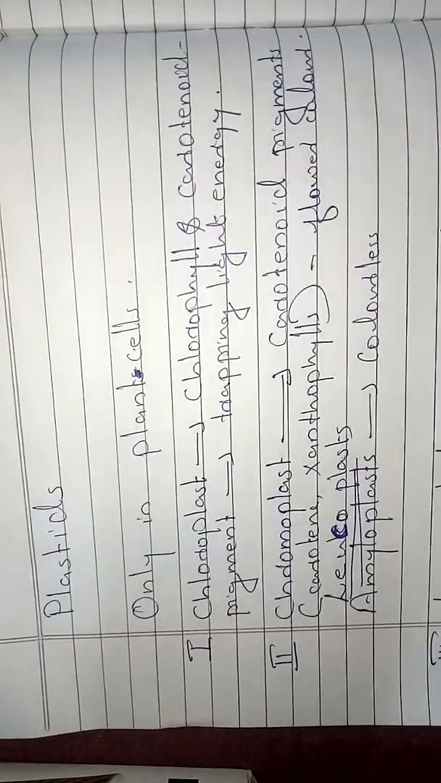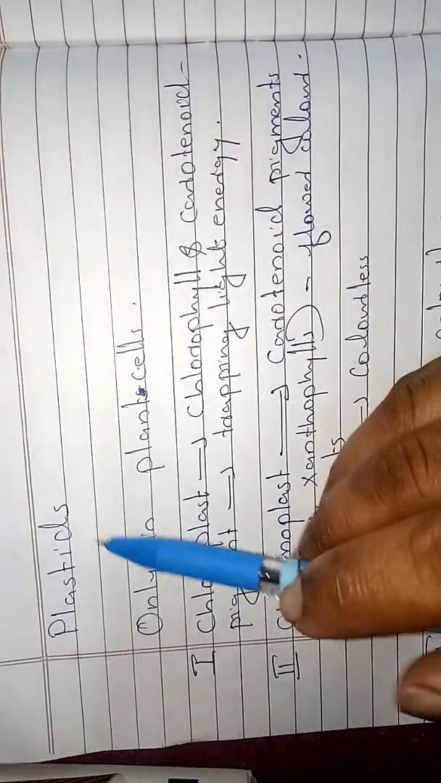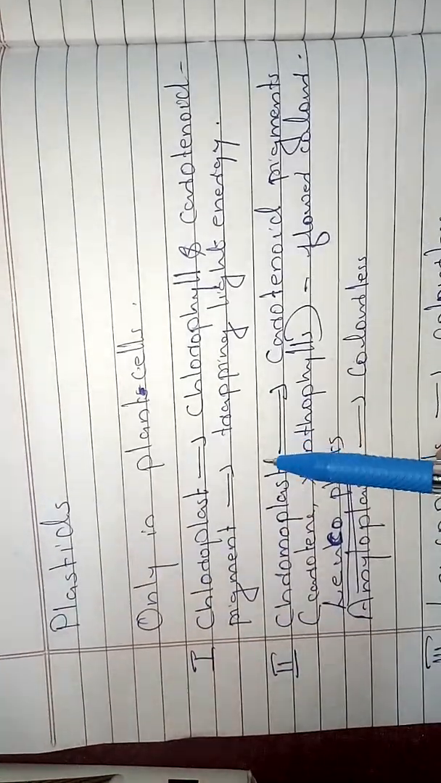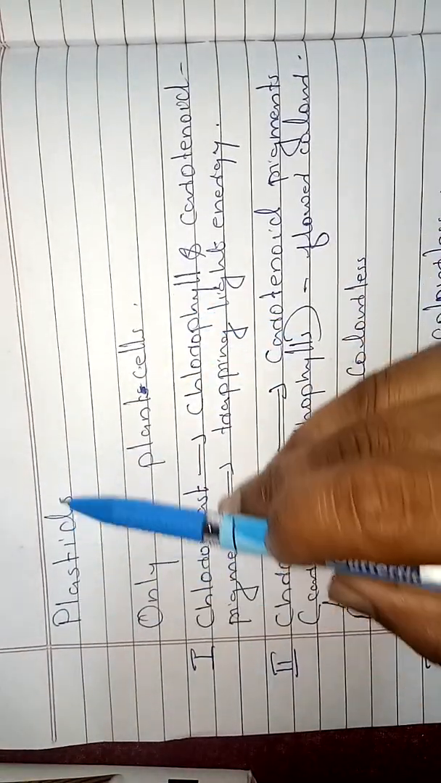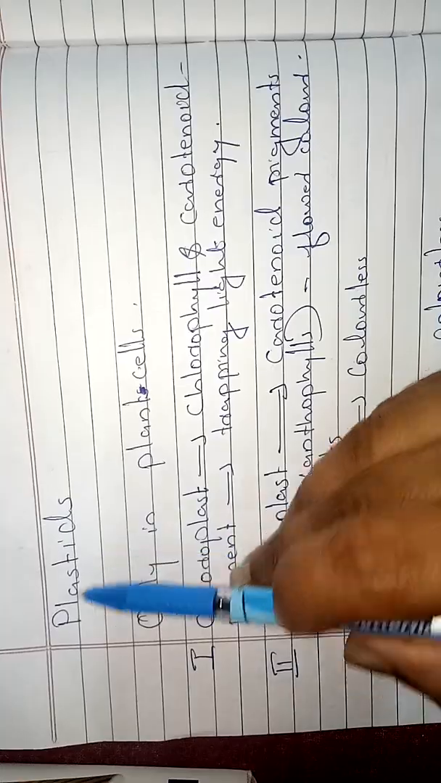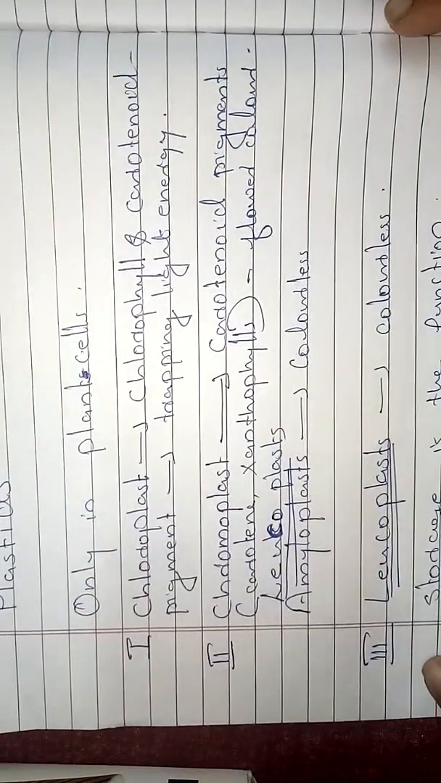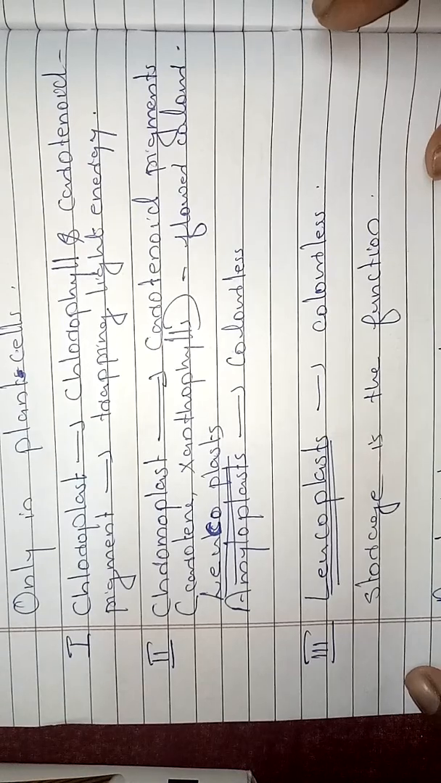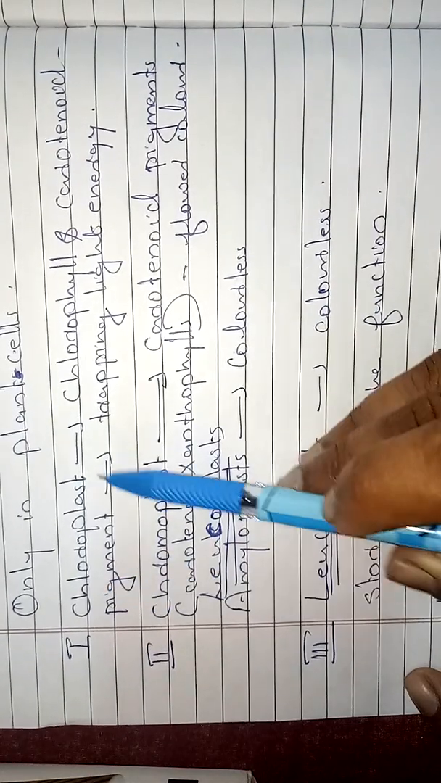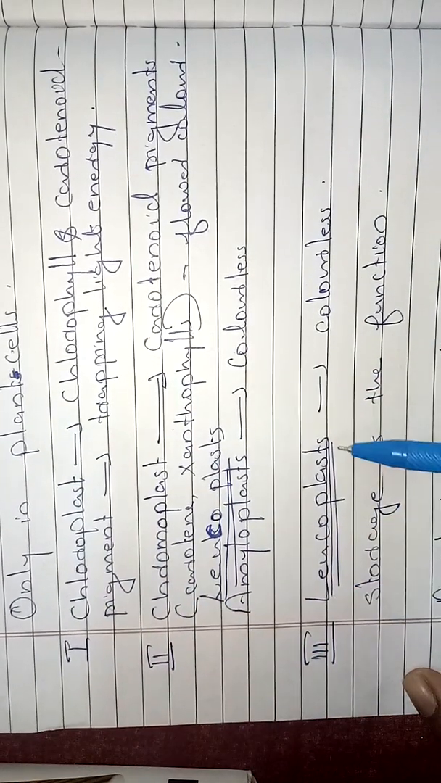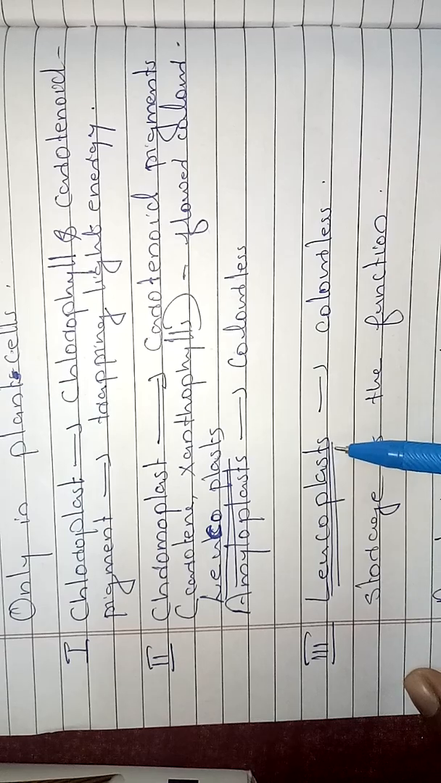Okay, and the next one that we are going to discuss is plastids. The speciality of plastids is that they are not present in animal cells. Only in plant cells can we find plastids. Plastids are the speciality of plant cells. There are mainly three types of plastids: chloroplast, chromoplast and leucoplast.